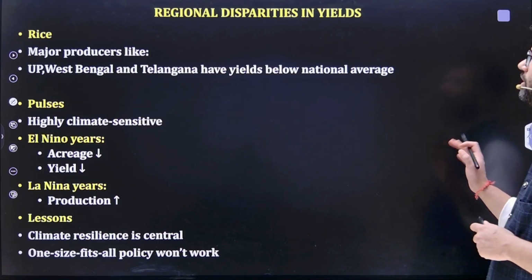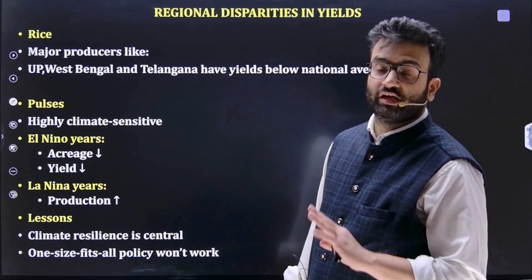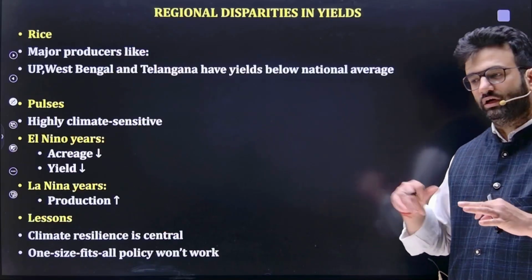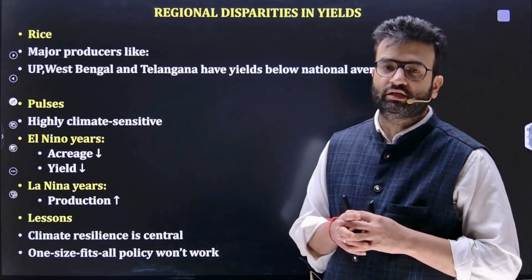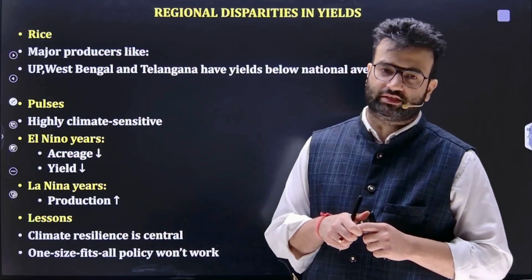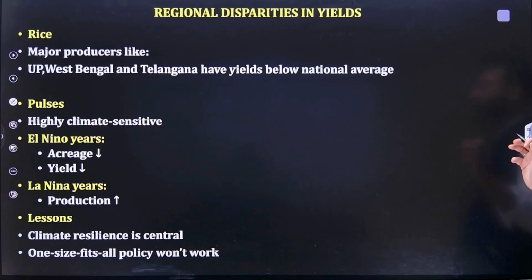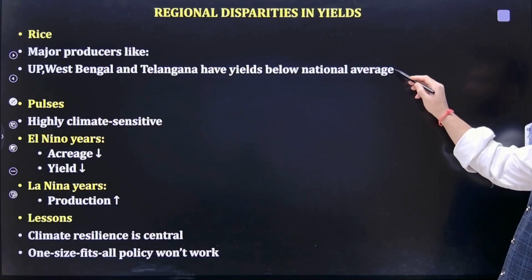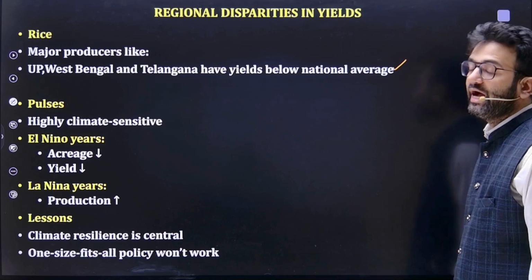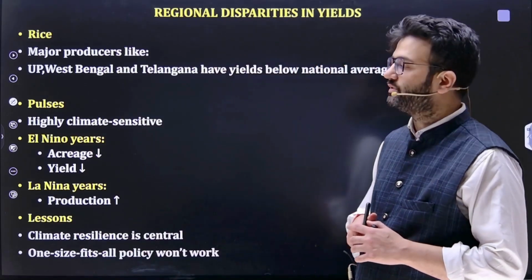Now, if we talk about why this regional disparity is important, we need to understand that even when we talk about the overall diversification of agriculture, this regional disparity still persists in the yield segment as well. If we talk about rice, the major producers like UP, West Bengal, and Telangana have yield below the national average. If we talk about pulses, they're highly climate sensitive, and India imports a lot of pulses as well.